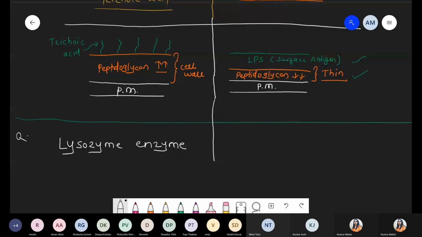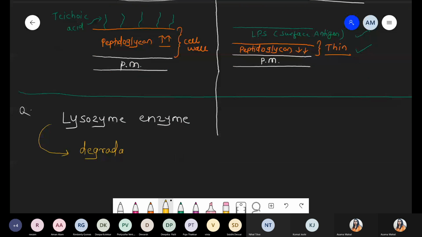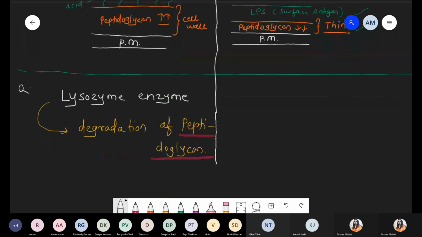Lysozyme enzymes are basically responsible for degradation of peptidoglycan. Peptidoglycan degrade कर रहा है मतलब किसको degrade कर रहा है? Directly they can degrade the cell wall. Highlight this point. We are talking about one enzyme, lysozyme, which is associated with the lysosome structure, present in saliva and also in tears.